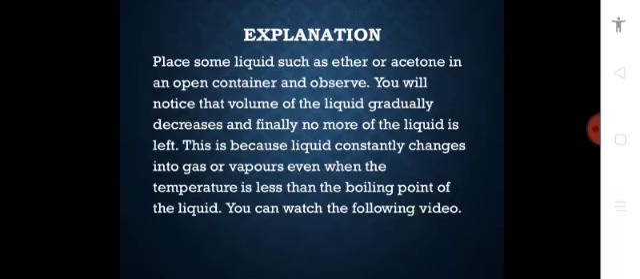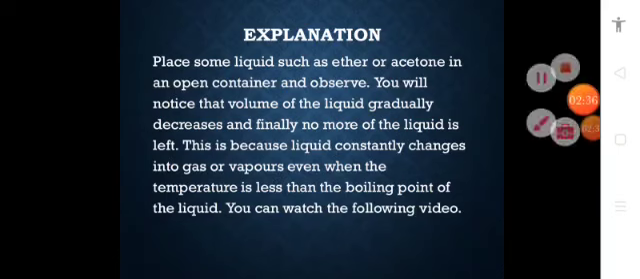Explanation: if we place some liquid such as ether or acetone in an open container and observe, because they are very volatile and they easily convert to the vapor form, you will notice that the volume of the liquid gradually decreases and finally no more of the liquid is left. This is because liquid constantly changes into gas or vapors even when the temperature is less than the boiling point of the liquid. We can further explain this with the help of the following video.